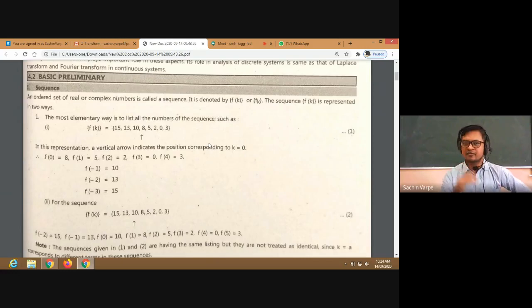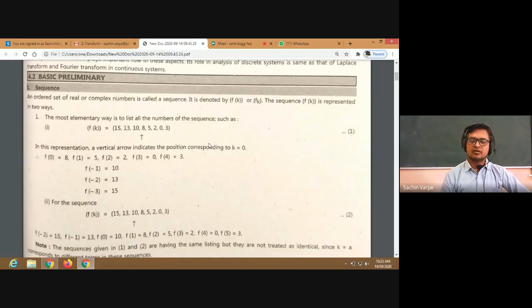It is not necessary that f of 2 is 2. By coincidence, here it is 2. It can be any number, but that is the second position. f of 3 is 0, f of 4 is 3, f of minus 1 is 10, f of minus 2 is 13, and f of minus 3 is 15.